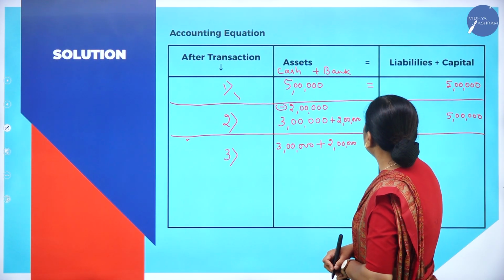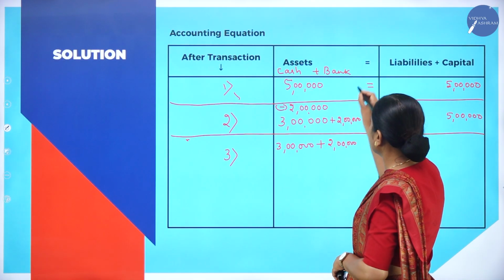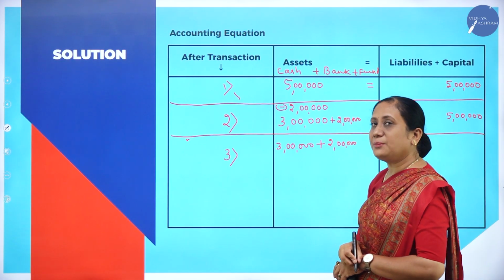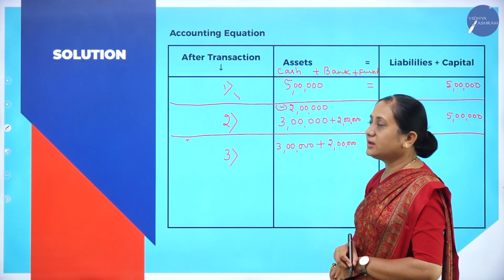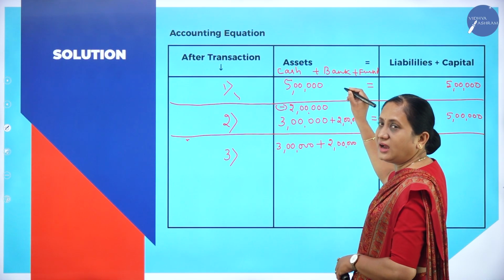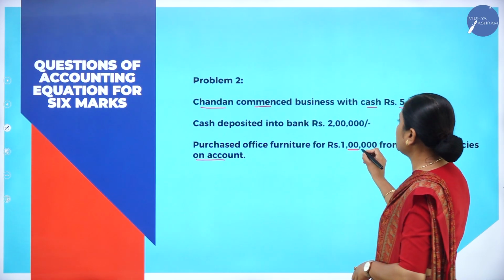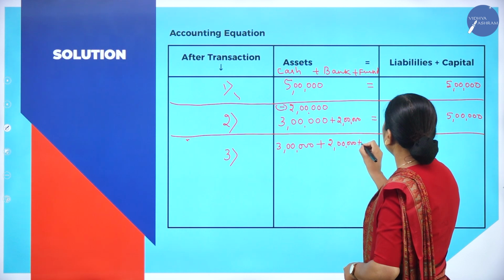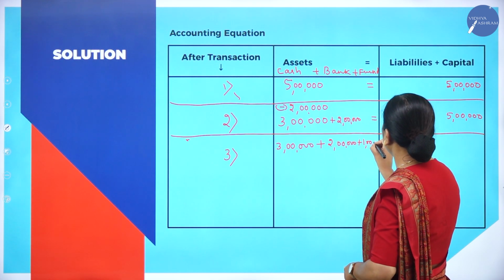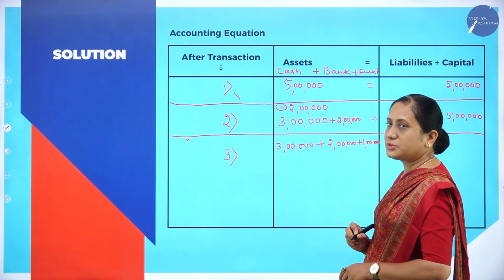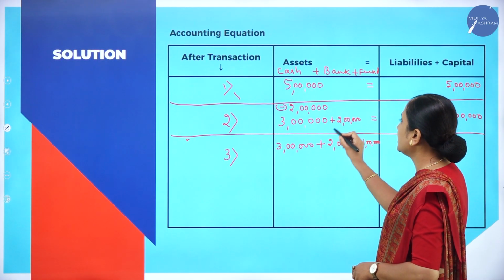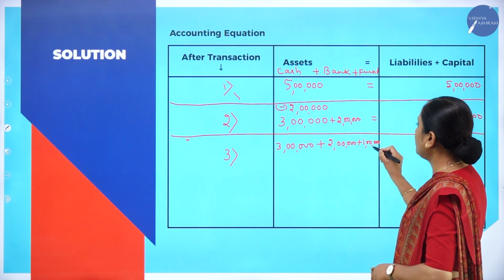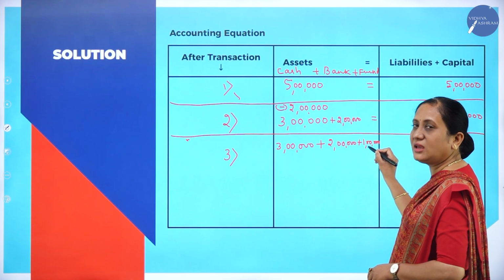Okay. What have we purchased? Furniture is purchased. So furniture is coming into the business. Furniture is an asset. So that is why I have written it in the asset column. How much worth of furniture is purchased? 1 lakh. So what is the value of my furniture? It is 1 lakh. Clear, students? My cash balance is 3 lakhs. Bank balance is 2 lakhs. Furniture worth 1 lakh is purchased from the sellers.